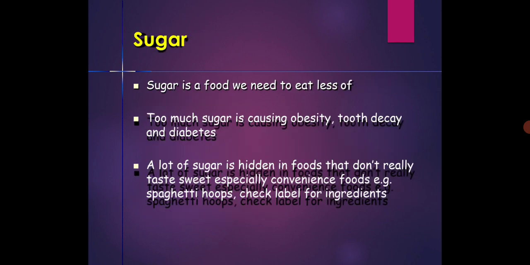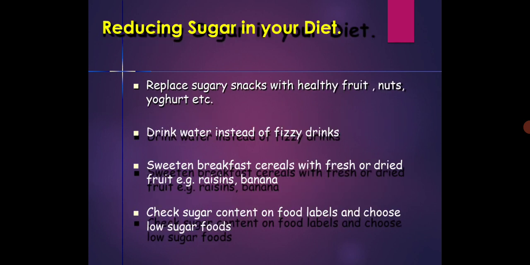Now sugar is a food we need to eat less of. Eating too much sugar causes obesity, tooth decay, and diabetes. A lot of sugar is hidden in foods that don't really taste sweet, especially convenience foods. Example is spaghetti hoops. Check label for the ingredients.